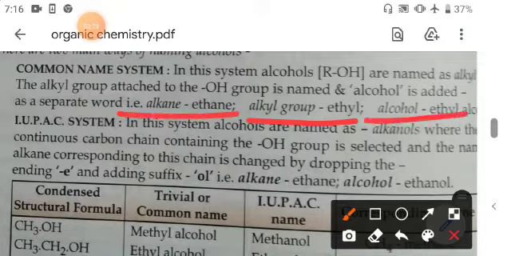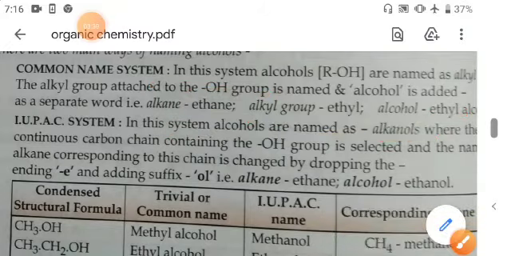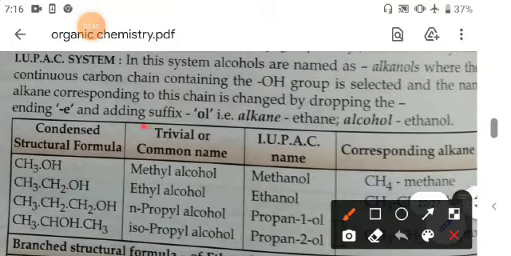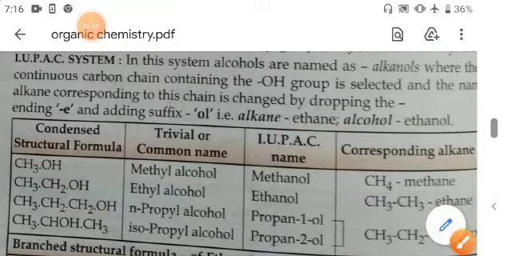Now ethyl alcohol, propyl alcohol, butyl alcohol, methyl alcohol, these are its common names. And in the IUPAC system, alcohols are named as alkanols. How? Alkanols, that means the suffix is ol, and in prefix you will use eth, meth, prop.